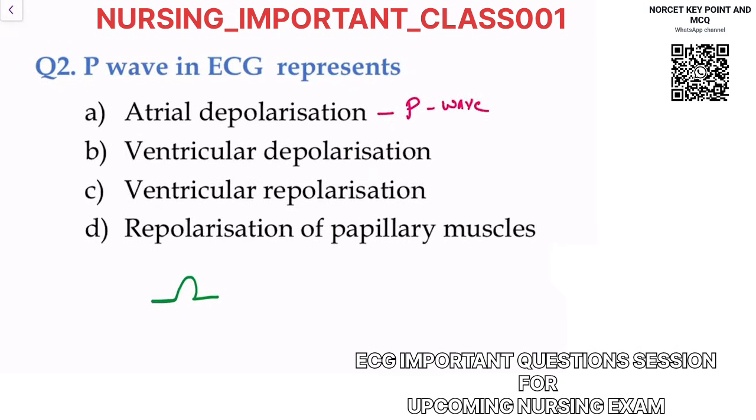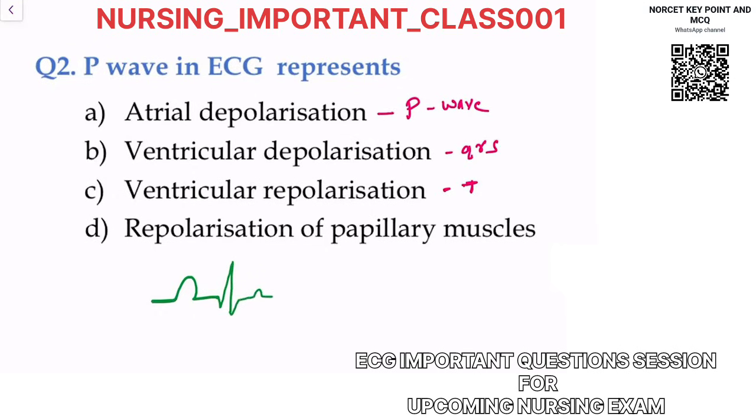Atrial depolarization के बाद, after this you will see ventricular depolarization. Whenever you see ventricular depolarization, then understand this, you will see QRS. This QRS complex is due to ventricular depolarization. Then the third wave you will see is the T wave. T wave is due to ventricular repolarization.